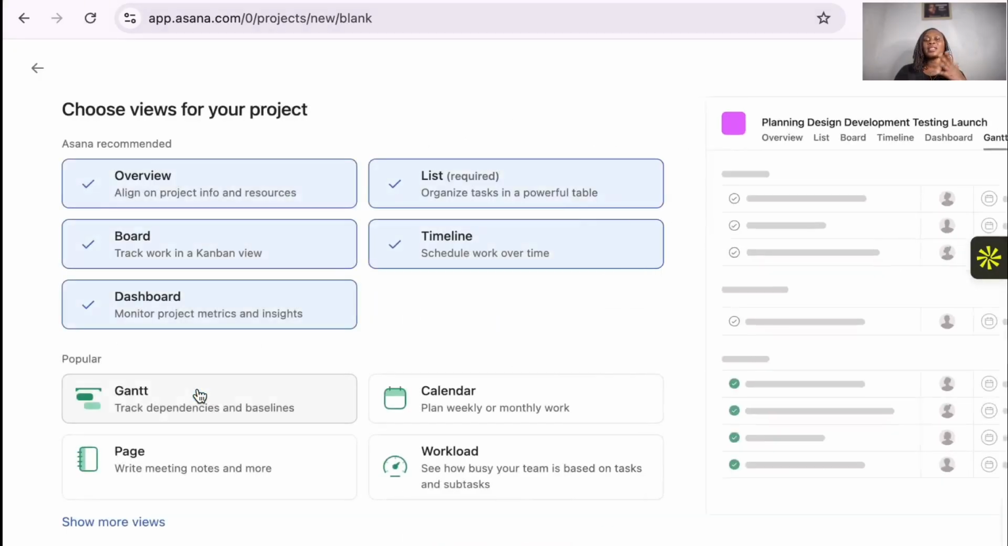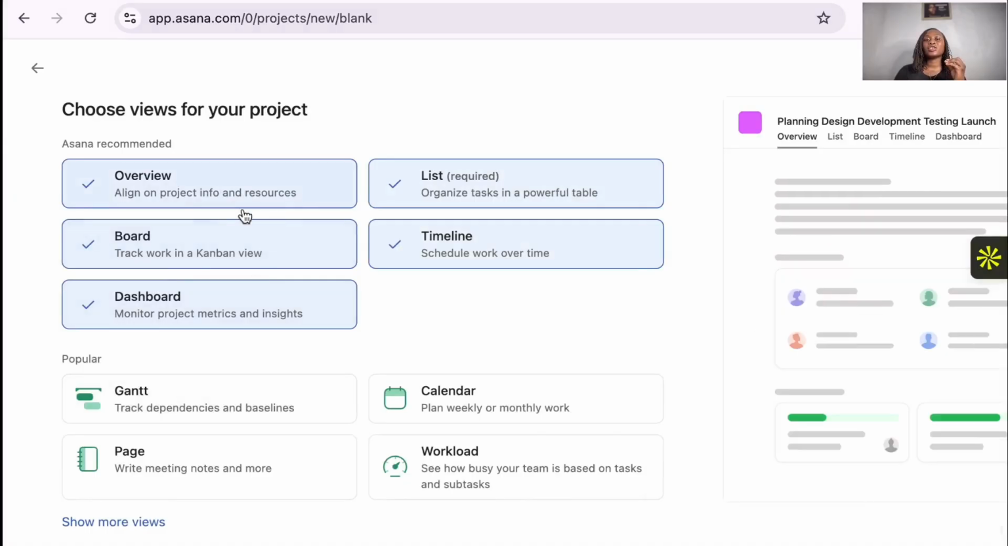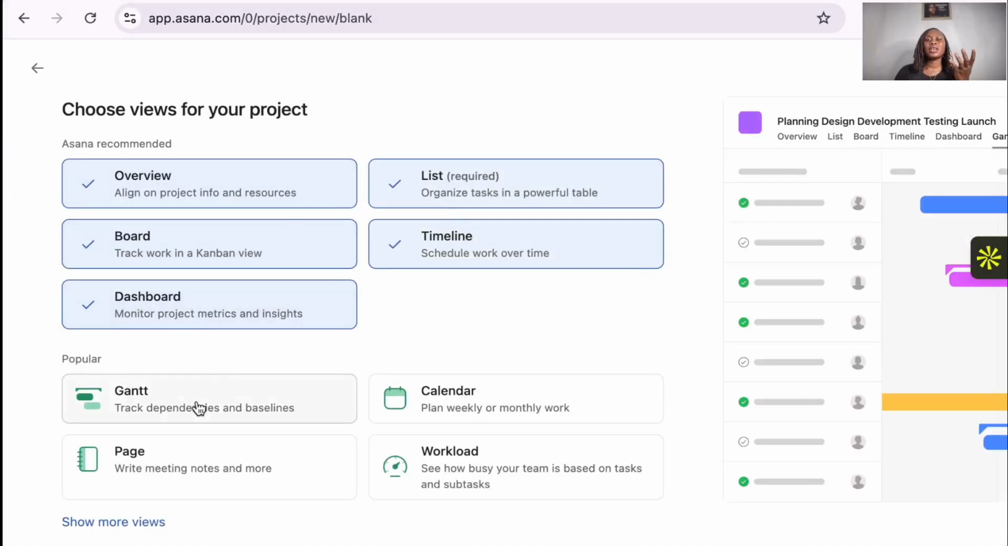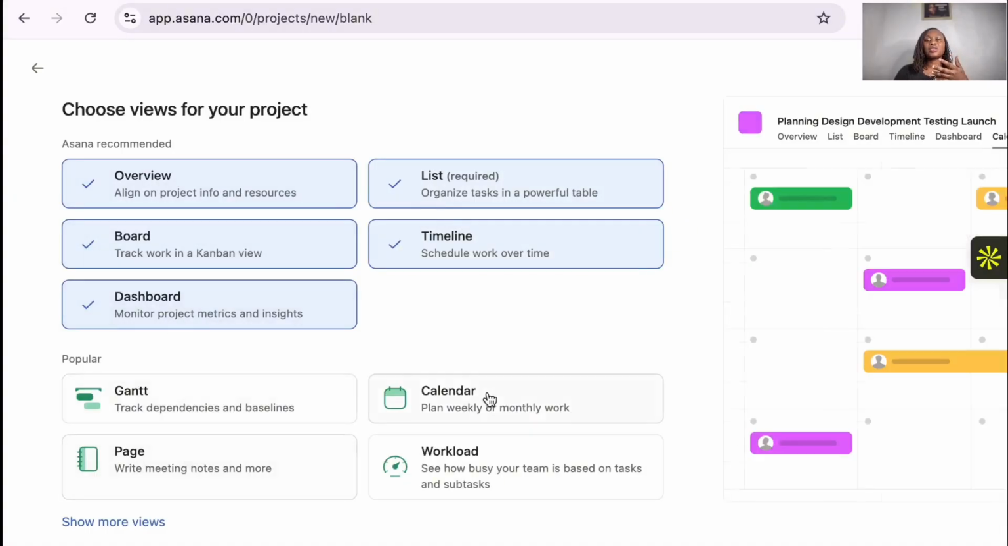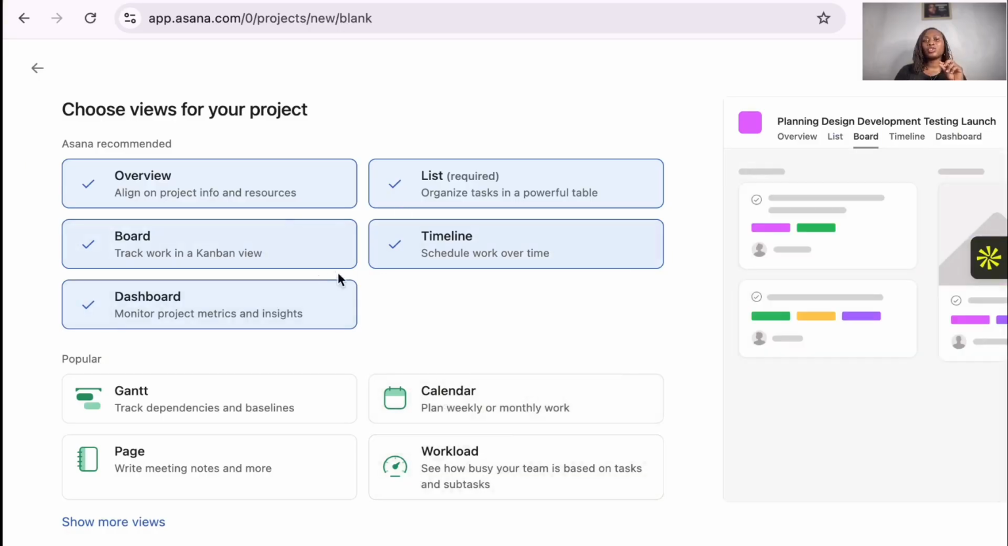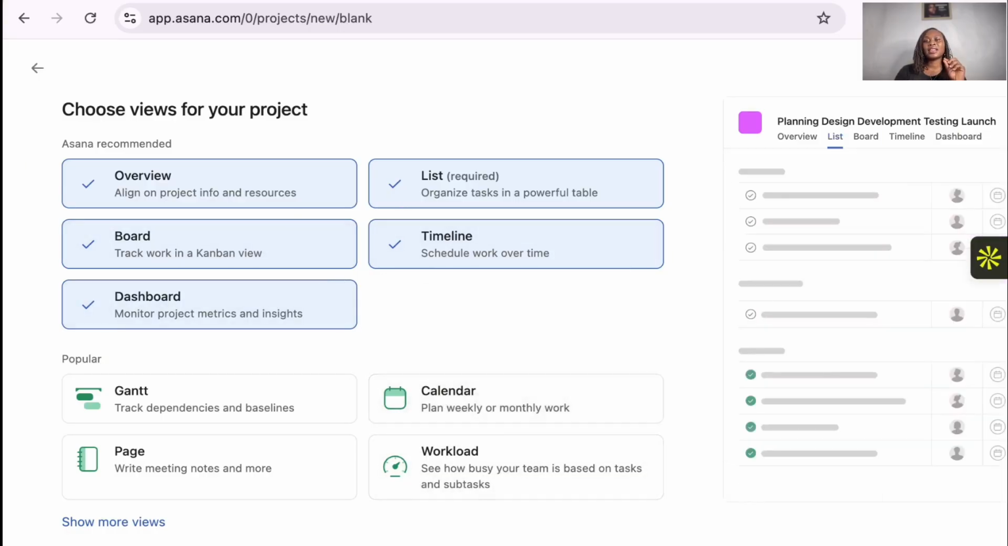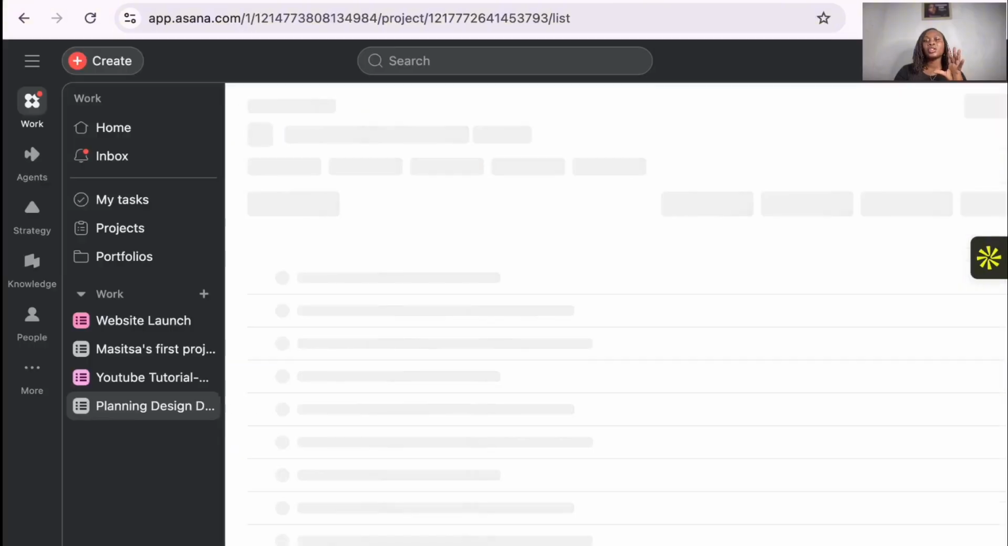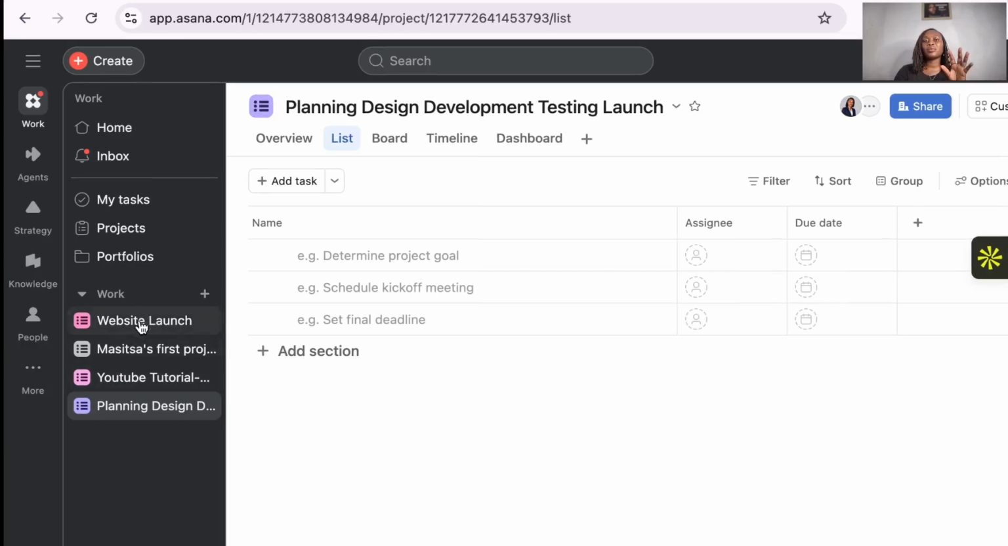So for this, I'll just continue, and then they will show me the list of things that I want. If I want a grant review page, calendar, workload, dependent. So for me, I'm going to use this as it is, and then I'll create a project. So you can see now we have 4 projects here. We have first project, second project, third project, fourth project.